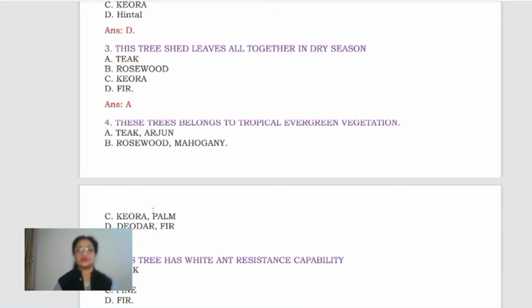During that time, these trees shed their leaves. What is the purpose? To save water for the dry season. Once the leaves are shed, the total amount of water lost in transpiration is reduced. So this is done to reduce the rate of transpiration. This is one of the adaptations found in these trees. So teak is the correct option for this.